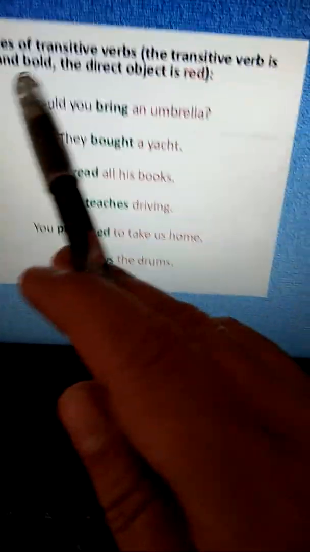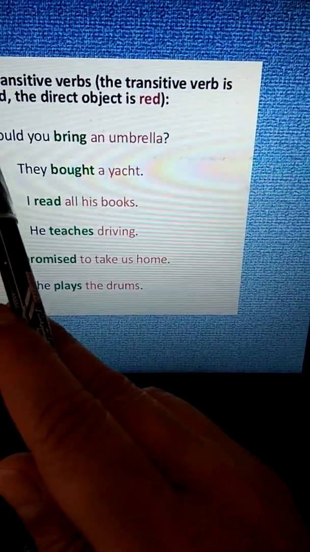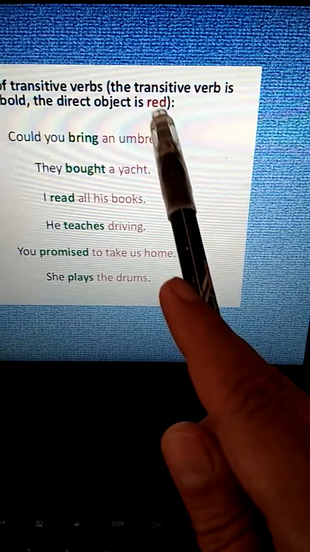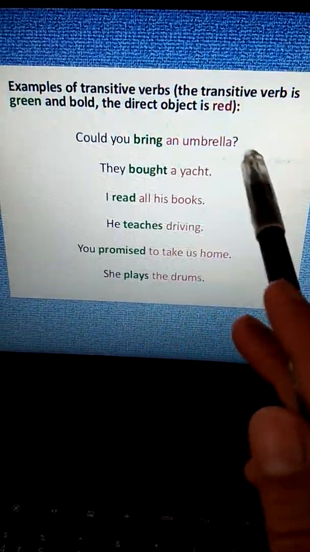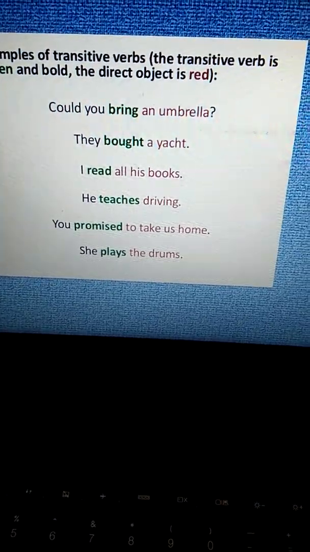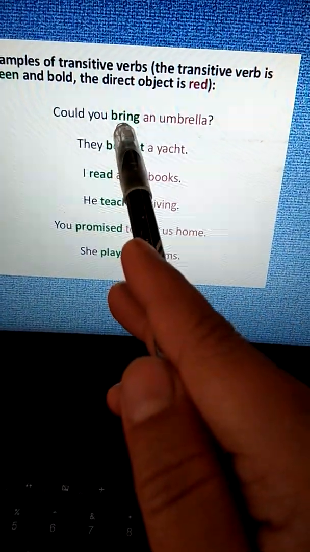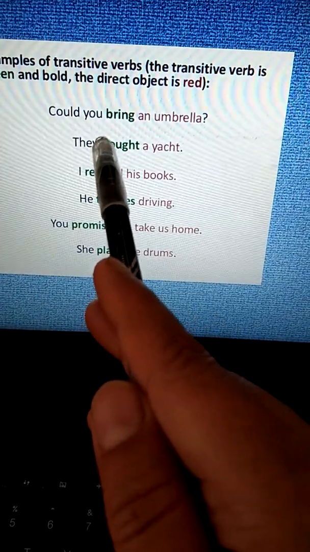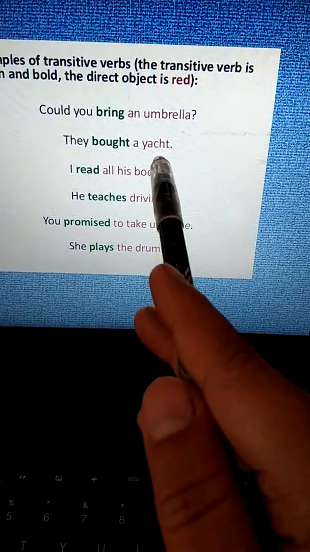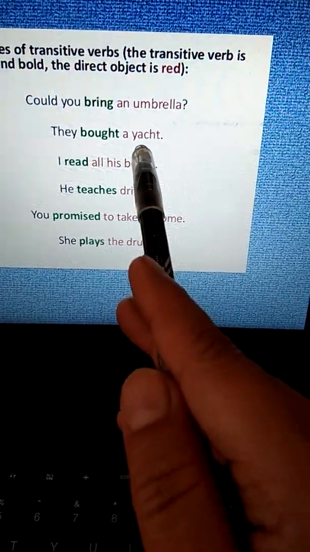Now let us see some examples of transitive verbs. The transitive verb is green and bold. The direct object is red. Could you bring an umbrella? Bring. What can you bring? An umbrella. So umbrella is the direct object here, receiving the action of the verb bring. They bought a yacht. Same here. Bought is the verb and the yacht is the direct object.